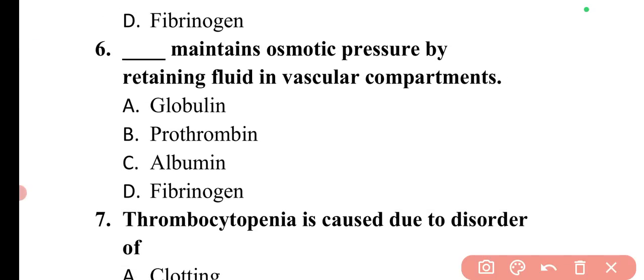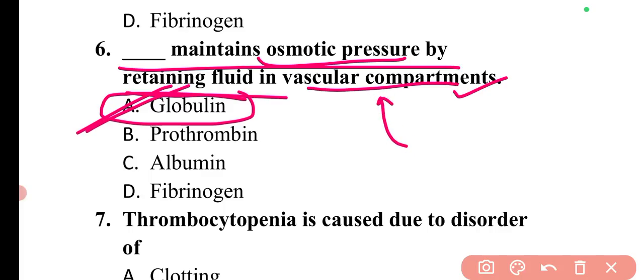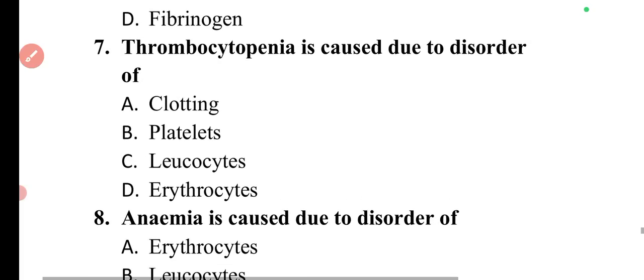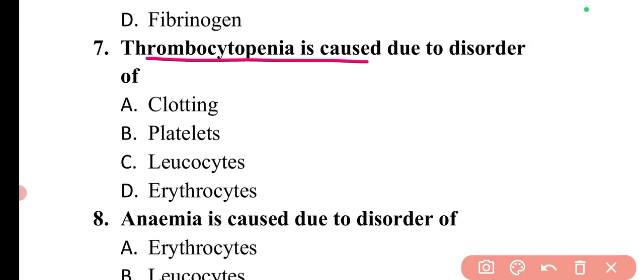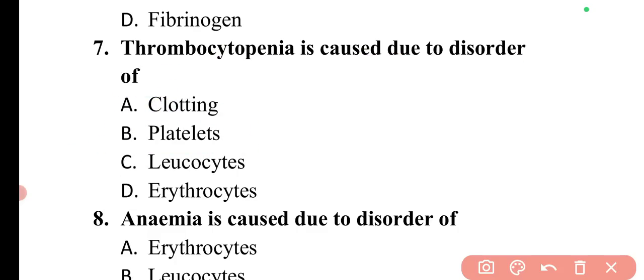Next question is, dash maintains osmotic pressure while retaining fluid in vascular compartments. So globulin is the protein which maintains the osmotic pressure by retaining fluid in the vascular compartments. So here option A will be the correct answer. Next question is, thrombocytopenia is caused due to the disorder of. So thrombocytopenia is caused due to the disorder of platelets. So here option B is correct.